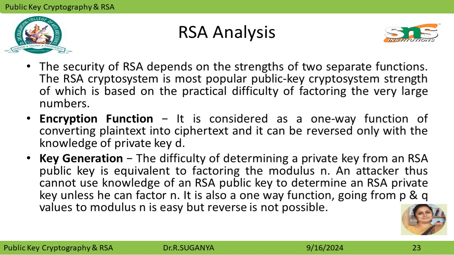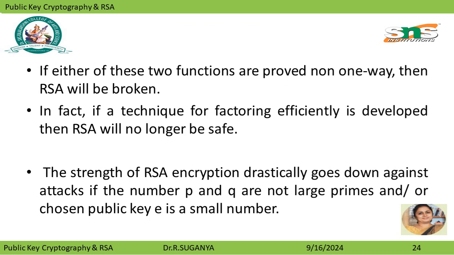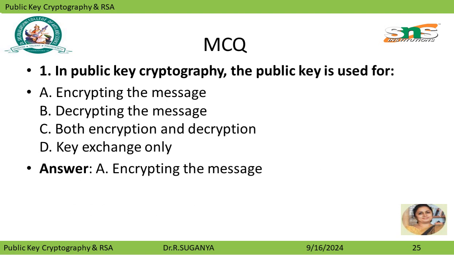The attacker thus cannot use the knowledge of an RSA public key to determine an RSA private key unless he can factor n. It is also a one-way function. Going from P and Q values to modulus n is easy, but the reverse is not possible. The strength of RSA encryption drastically goes down against attack if P and Q are not large primes and the chosen public key E is a small number.